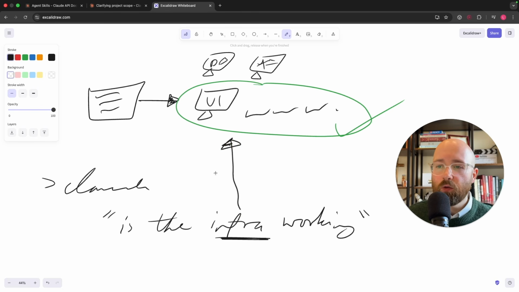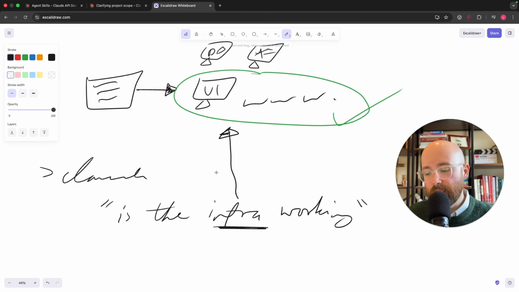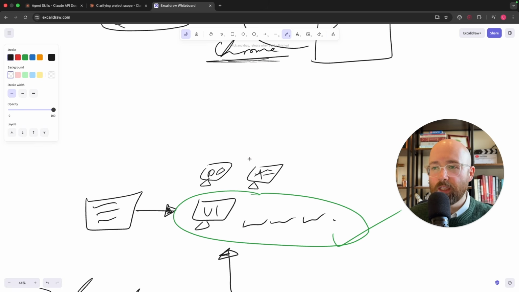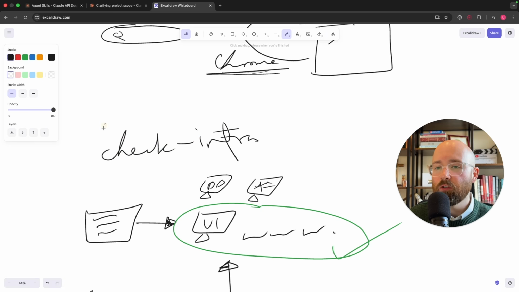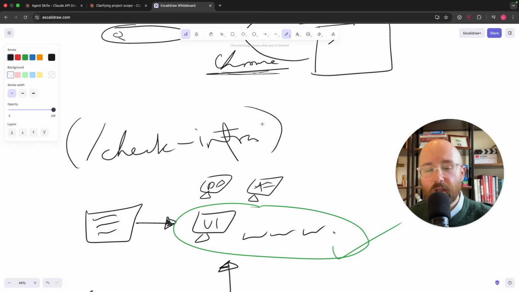Now, you can of course keep this in your Claude.md in some way, but it's better for you to have a skill which is literally the skill of check infra. And then all you have to do is run check infra and it will go away and do it for you. So it's kind of like a prompt placeholder.